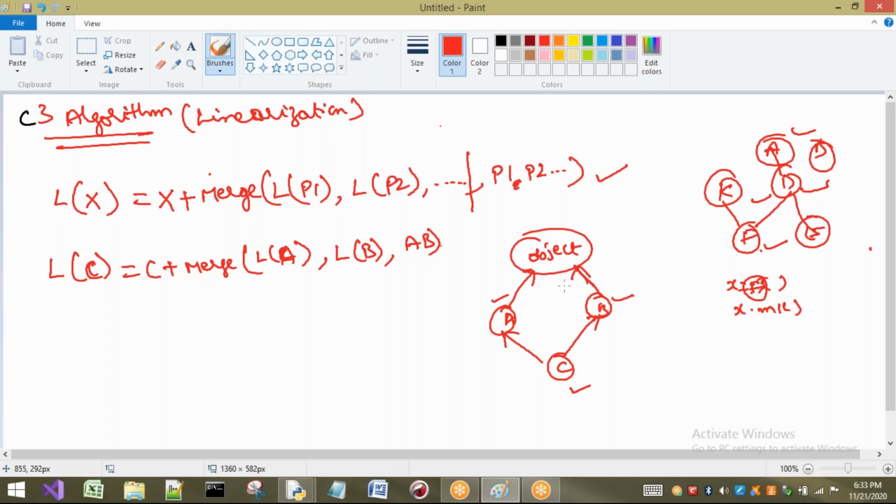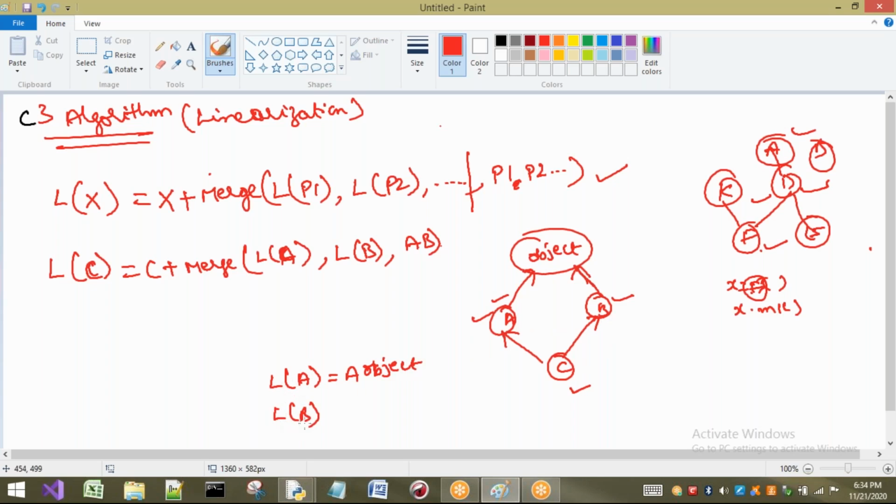Okay. Right. Now how to evaluate? How to get the order from this? What is meant by this L of A? What is meant by this L of B? I will tell you now. L of A is nothing but, what is the superclass of this one? Only object is there. So L of A, that means I am talking about A, A should be considered first. After that only the object class will be considered: A, object.